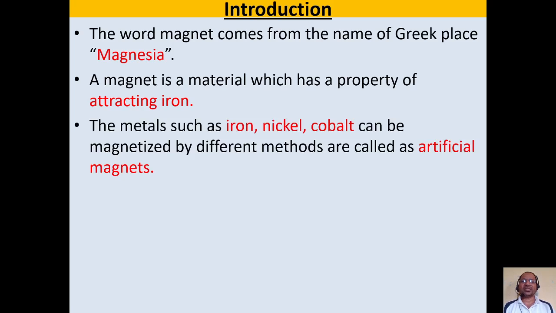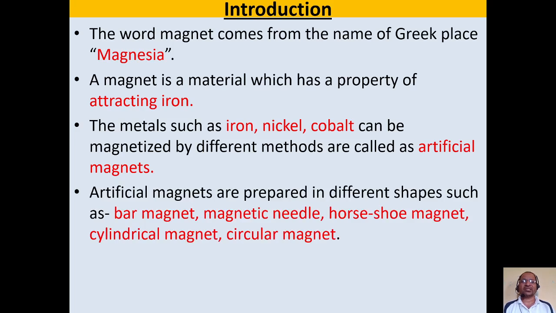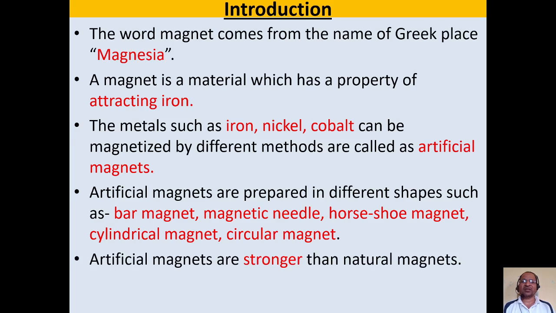The metals such as iron, nickel, cobalt can be magnetized by different methods, and then they are called artificial magnets. These artificial magnets can be in different shapes such as bar magnet, magnetic needle, horseshoe magnet, cylindrical magnets or circular magnets. The main purpose of preparing these artificial magnets is that they are stronger than natural magnets.